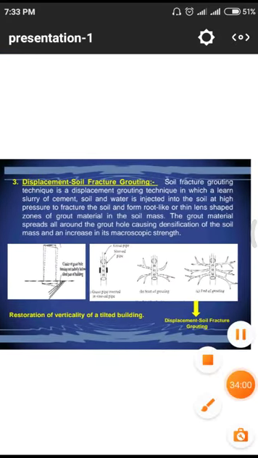And the next one is related to this displacement of soil fracture grouting. Soil fracture grouting technique is a displacement grouting technique in which a lean slurry of cement, soil and water is injected into the soil at high pressure to fracture the soil and form root-like thin lens-shaped zones of grout material in the form of soil mass. The grout material spreads all around the grout hole, causing some densification of the soil mass and an increase in its macroscopic strength.